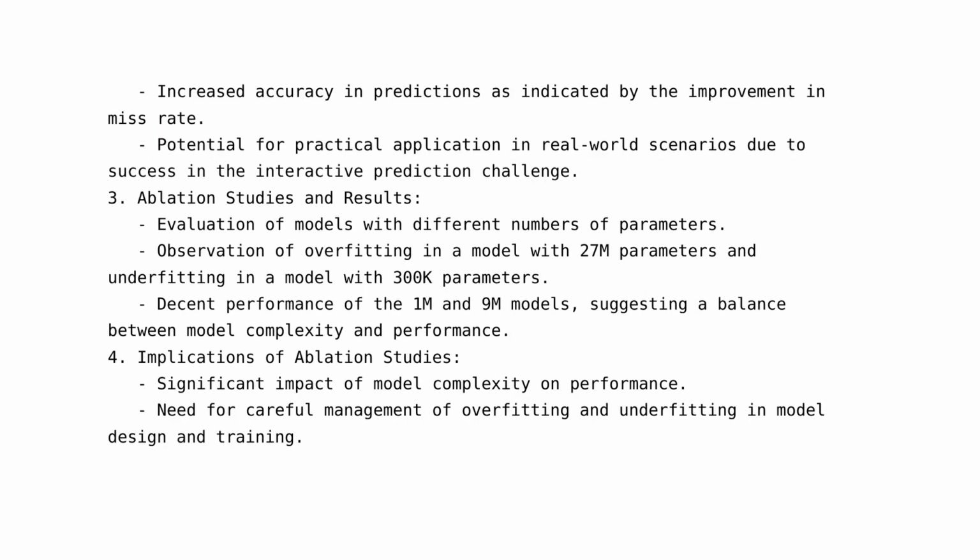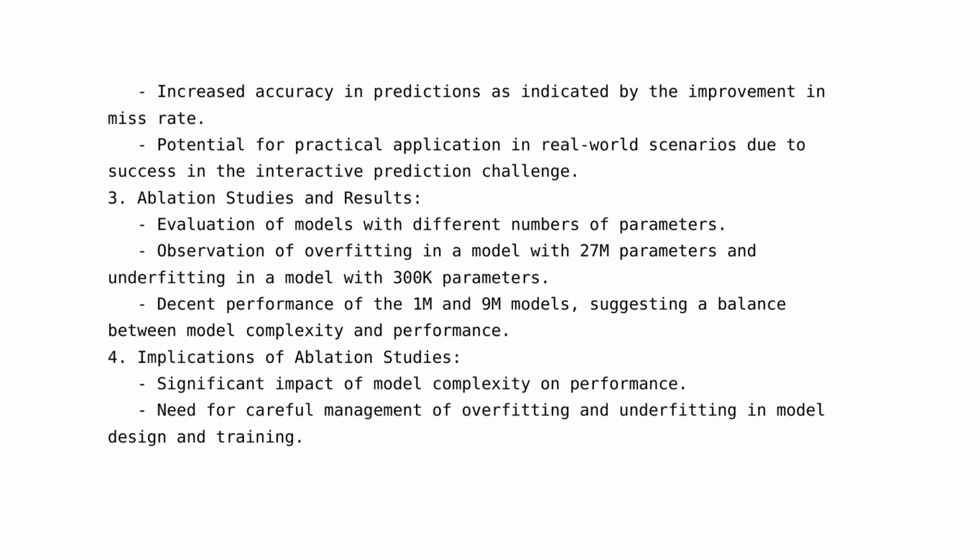Implications of results. The results imply that the proposed model is highly effective in interactive motion forecasting, outperforming existing models in key metrics. The improvement in miss rate suggests that the model is more accurate in its predictions, reducing the likelihood of errors. The model's success in the Interactive Prediction Challenge indicates its potential for practical application in real-world scenarios.